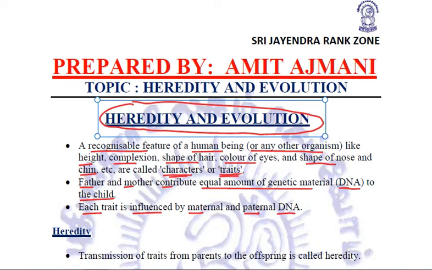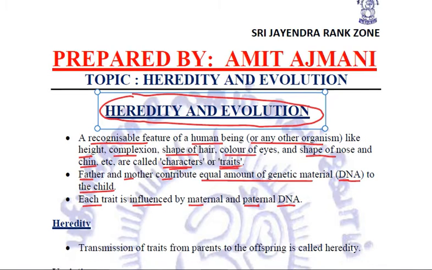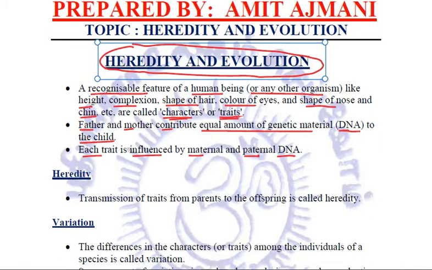Now, these male and female gametes contain the genetic material, that is the genes, in the form of DNA and proteins, right? So, all these traits which are transferred to the next generation, that is called heredity.